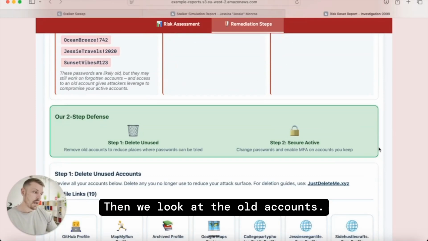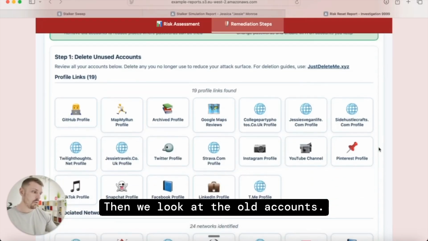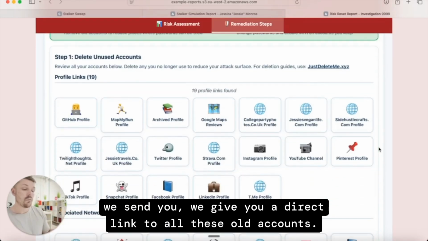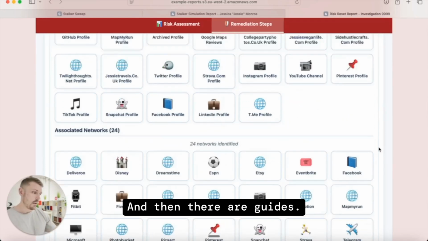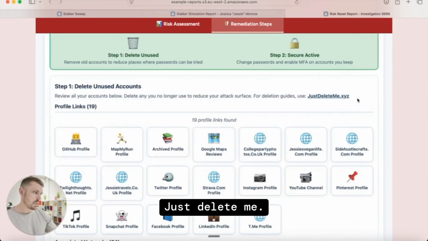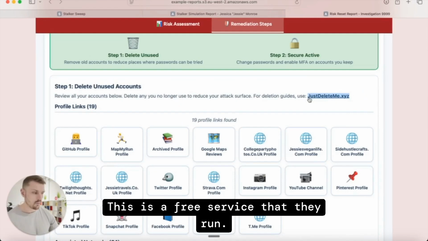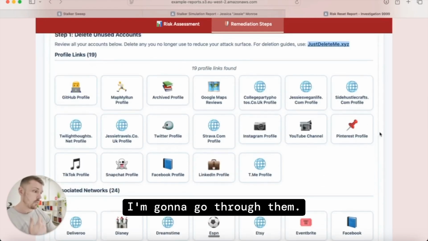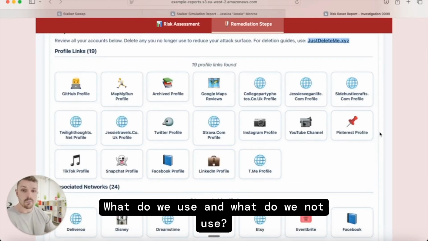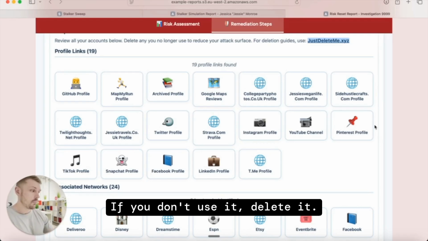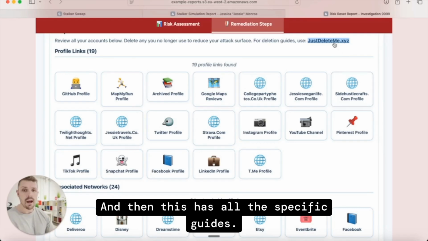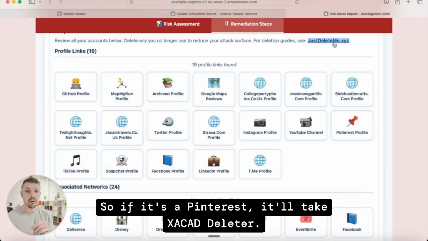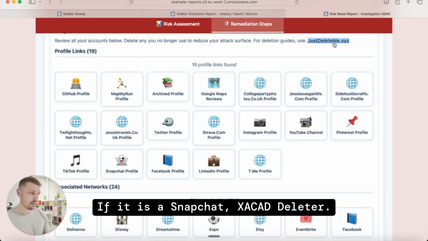Then we look at the old accounts. So we give you a direct link to all these old accounts. And then there are guides, Just Delete Me. So this is a free service that they run. So all of these accounts on here are the old ones. We're going to go through them. What do we use and what do we not use? If we don't use it, delete it. And then we go to Just Delete Me. And then this has all the specific guides. So if it's a Pinterest, it'll tell you exactly how to delete it. If it is a Snapchat, exactly how to delete it. And so on and so forth.